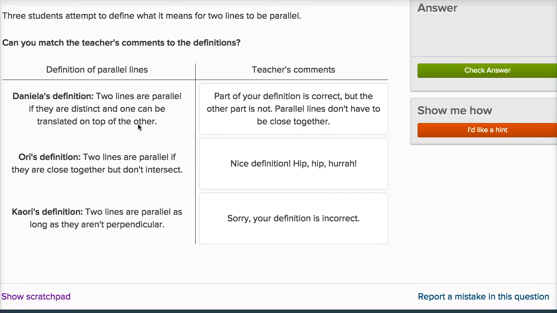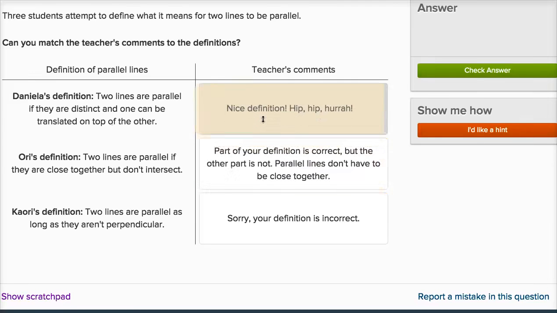I would have said, hey, if they're on the same plane and they don't intersect, then they are parallel. But this seems pretty good because if you're translating something, you aren't going to rotate it. You're not going to change its direction, I guess one way to think about it. And so if you're translating one, if they're 2 different lines, but you can shift them without changing their direction, which is what translation is all about, on top of each other, that actually feels pretty good. So I'll put that right over there.